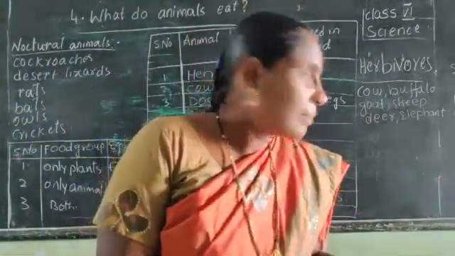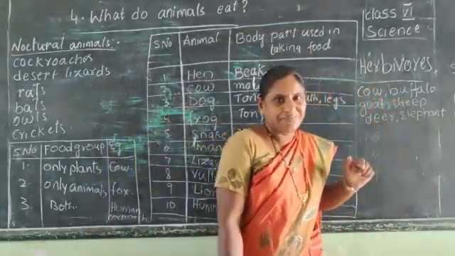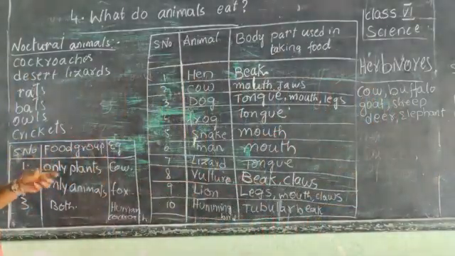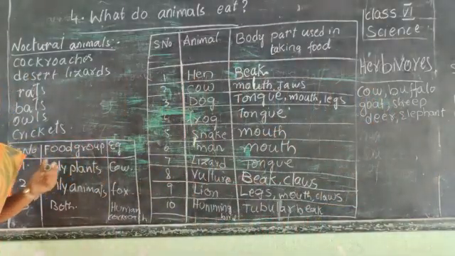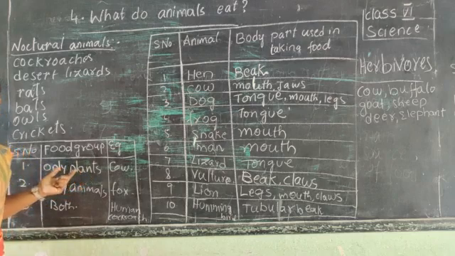So such type of animals are called herbivores. Okay, children? Is it clear? Based on the food group, animals are divided into three.